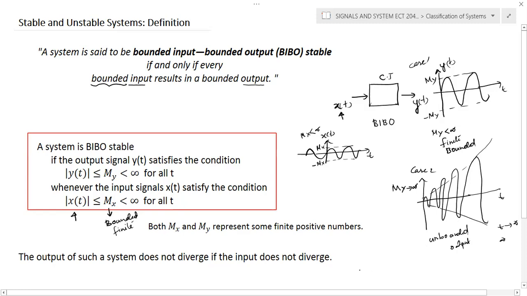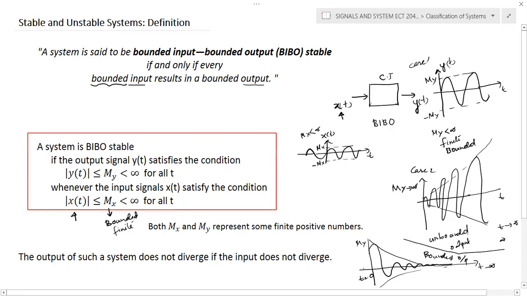Similarly, another possibility I can draw. Initially, the amplitude is high, and later this amplitude decreases and finally reaches zero. This is also possible. Assume that from t equal to 0 onwards, initially the amplitude is high. This is the maximum value. After some time, when t is tending to infinity, the signal value reaches 0. From 0 onwards, this is also a bounded input. Bounded output. This is also a bounded output.